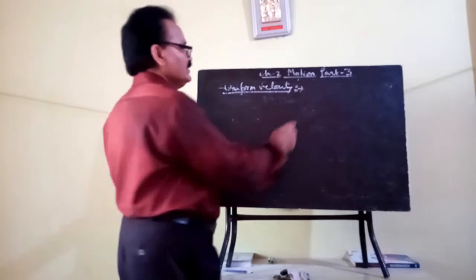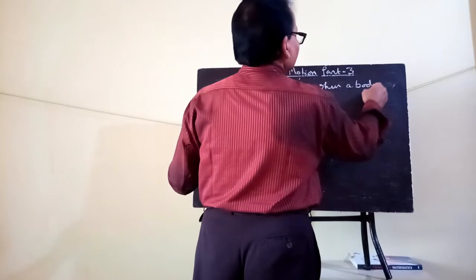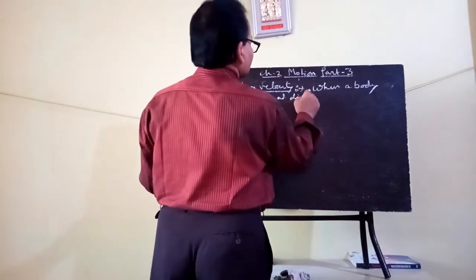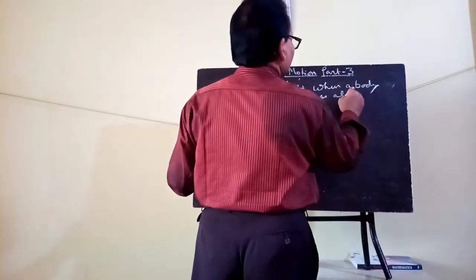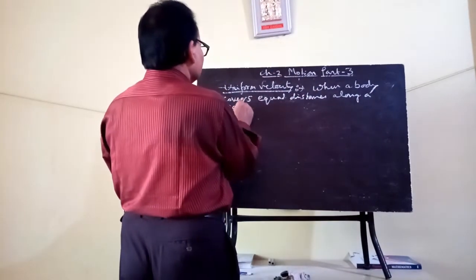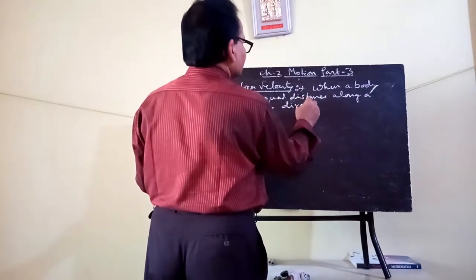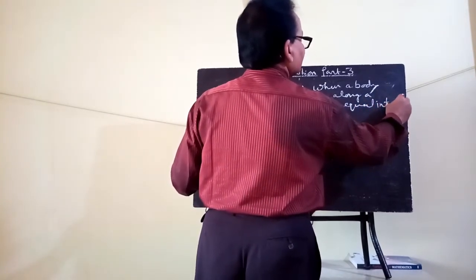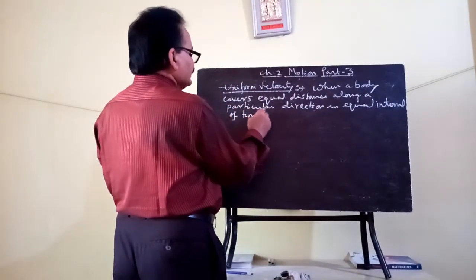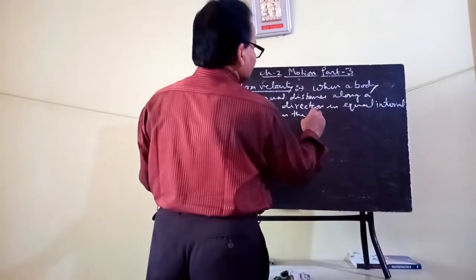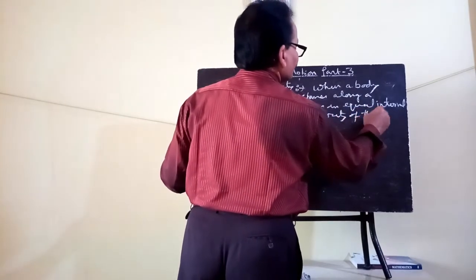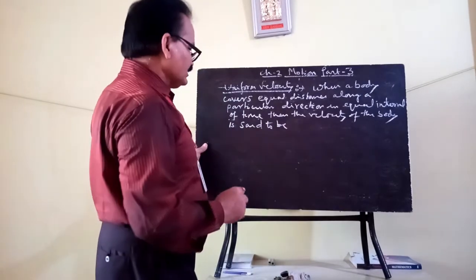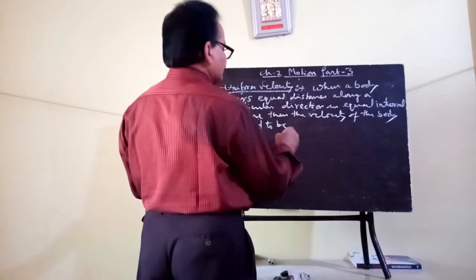That means when a body covers equal distance along a particular direction in equal interval of time, then the velocity of the body is said to be uniform velocity.